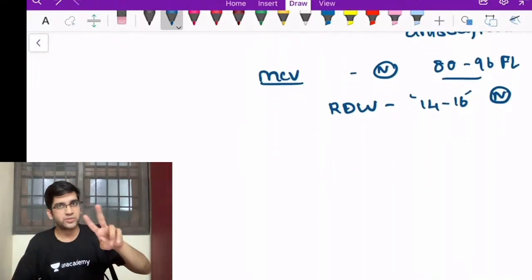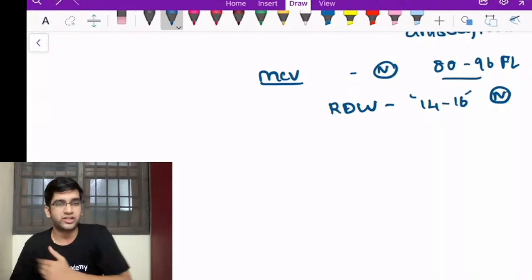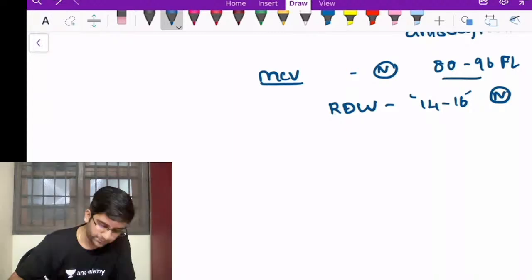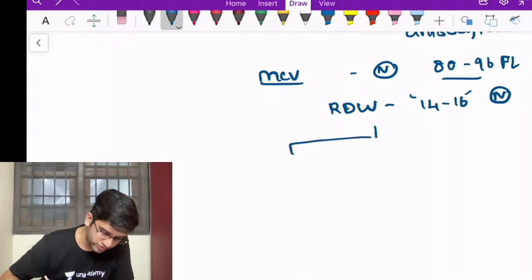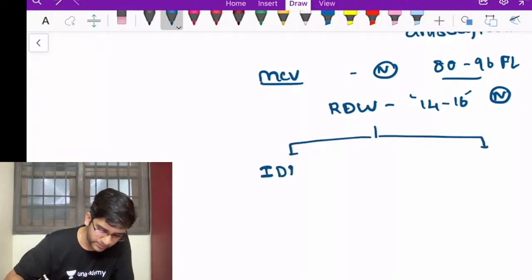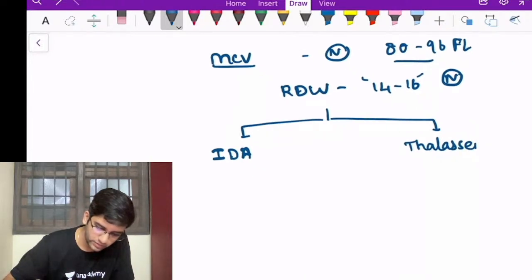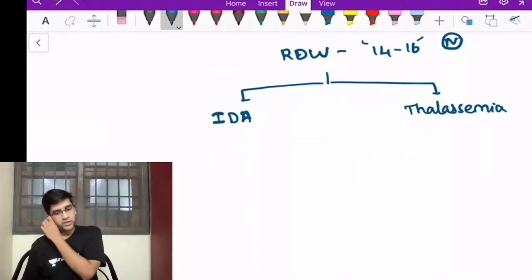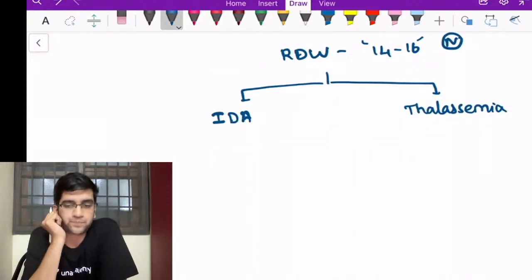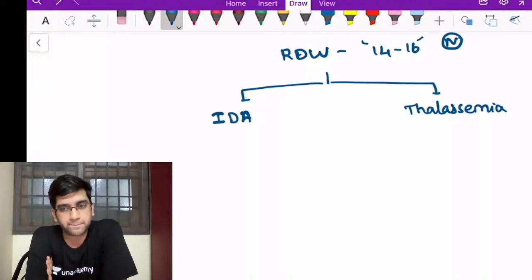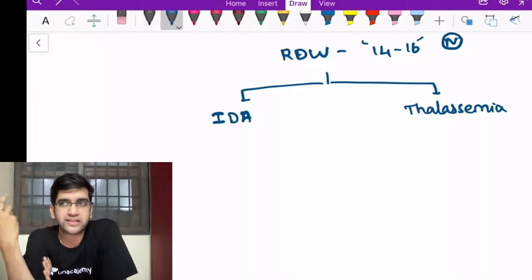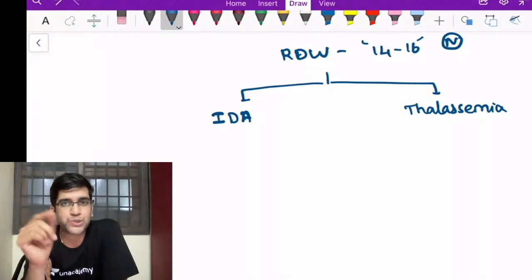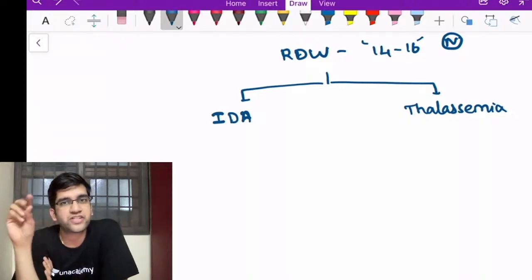Fine. There are two ways to express RDW. The common way, 14 to 16, is easier to understand as well for me. Fine. So now, with this, I'm going to consider the two differential diagnoses, iron deficiency anemia and thalassemia. See, let's give an example. Iron deficiency anemia is a nutritional problem, right? Let's say that a person is iron deficient today. I'm not having enough stores, so nothing has happened. I eat a good amount of food for the next 1 week. My stores are kind of replenished. My erythroid is able to produce a good amount of RBCs.